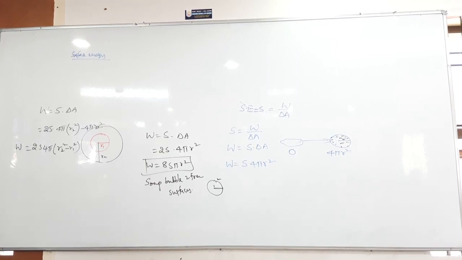If a big water drop of radius capital R is split into n number of smaller droplets, then find the work done in doing so. You have to find out the work done.